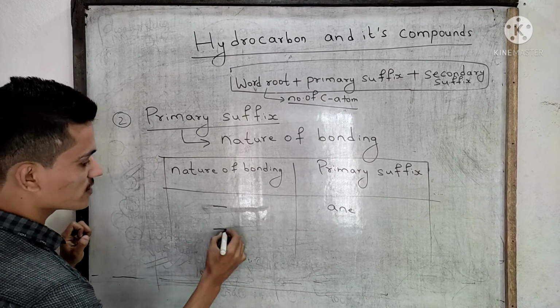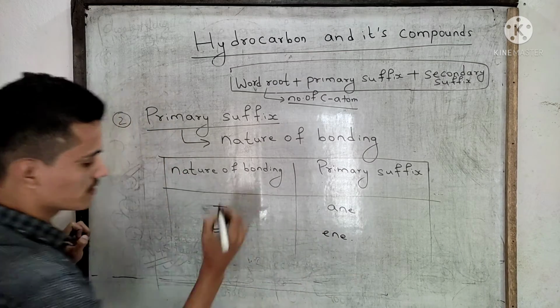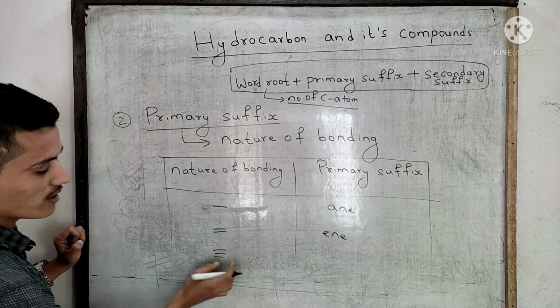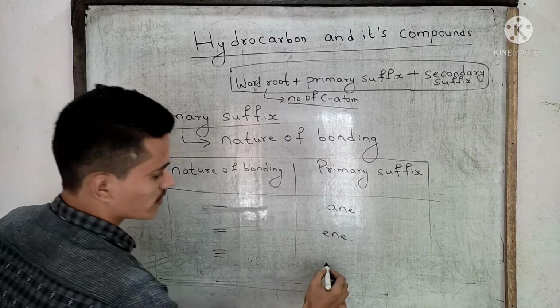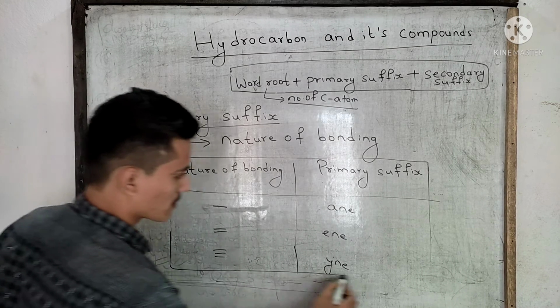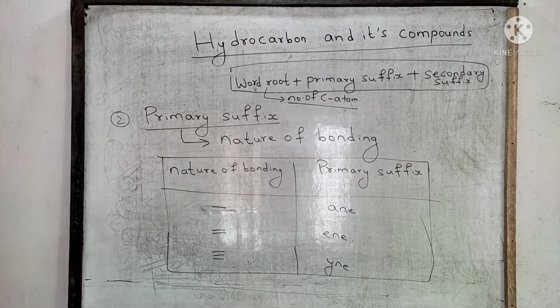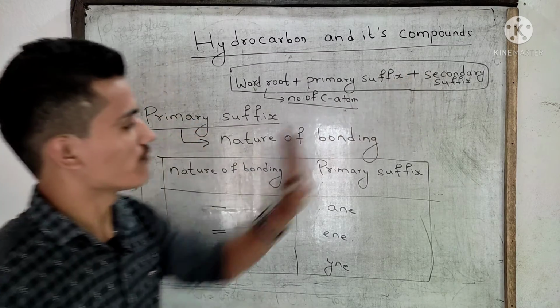If the nature of bonding is a double bond, then the primary suffix will be "-ene". If the nature of bonding is a triple covalent bond, then the primary suffix will be "-yne". In this way, you can write the primary suffix. Okay, please note it down. Now another one, secondary suffix.